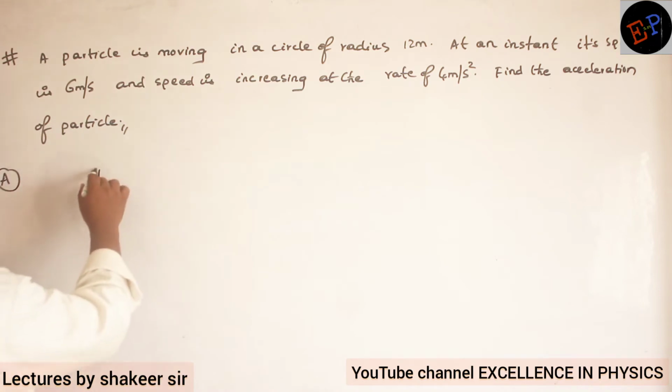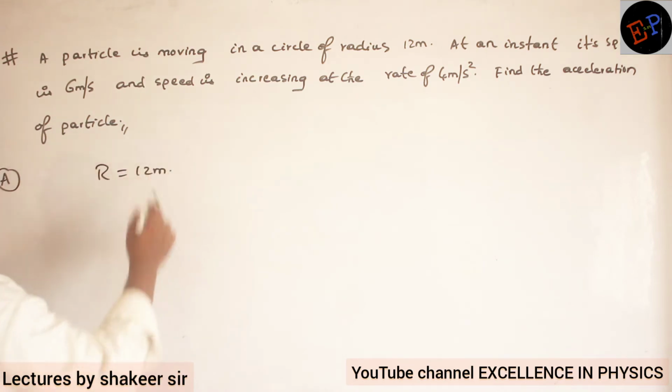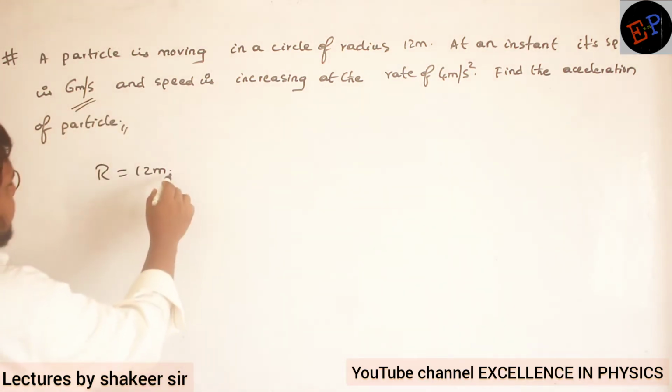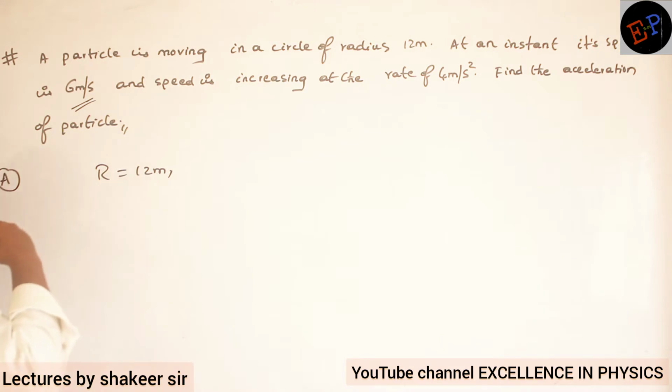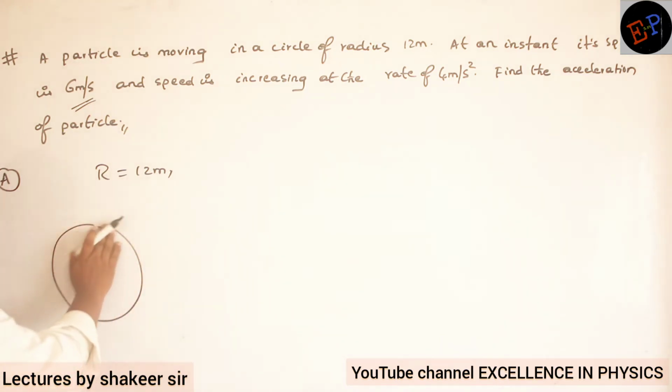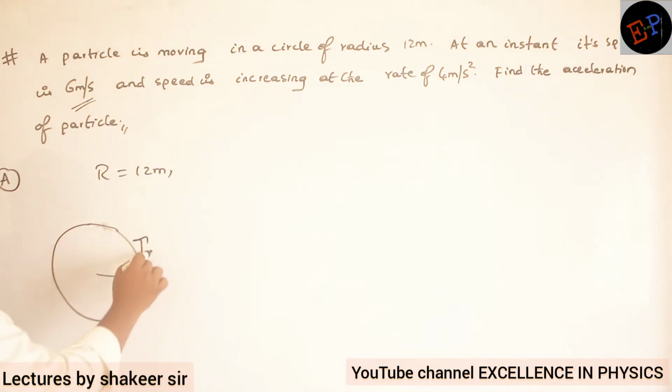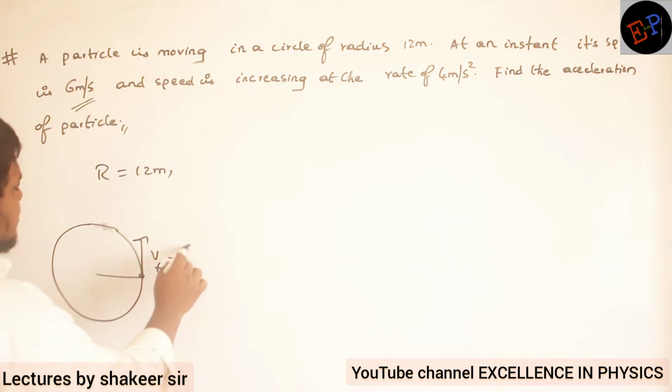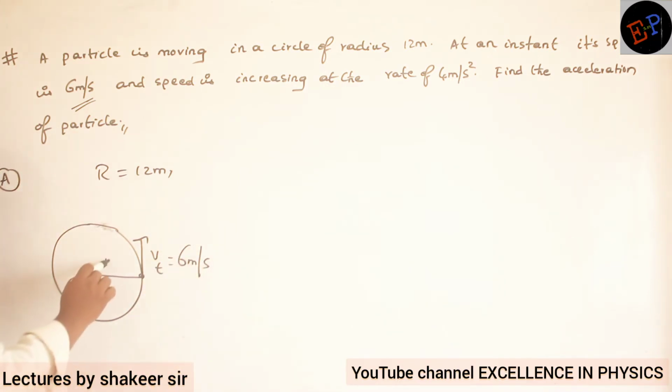Circle of radius 12 meters. So what is the radius of the circle? Radius of the circle is 12 meters. At an instant, its speed is 6 meters per second. What is meant by speed here? If a body is moving in a circular path, what is meant by the speed of the particle? Speed is nothing but tangential speed. Clear? Tangential speed is how much? 6 meters per second. So that's what he gave. And radius is equal to 12 meters.